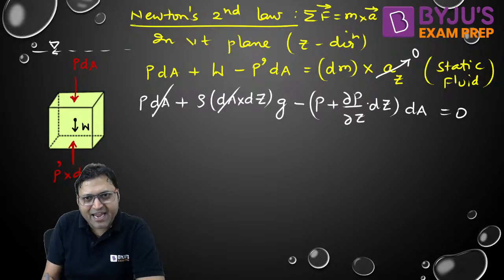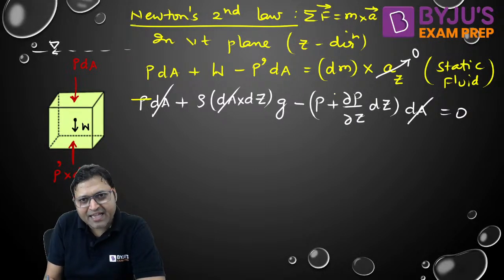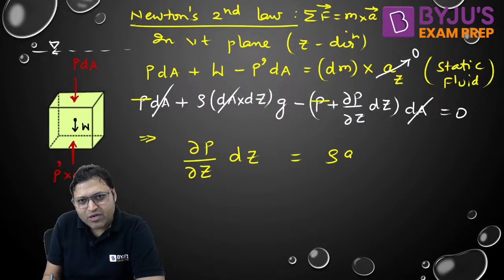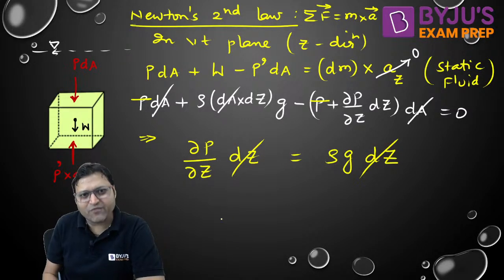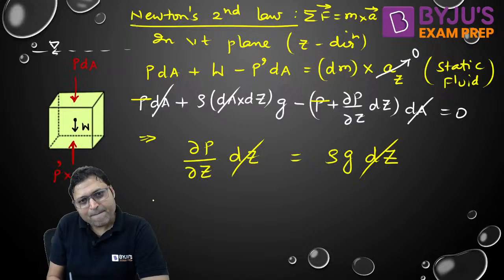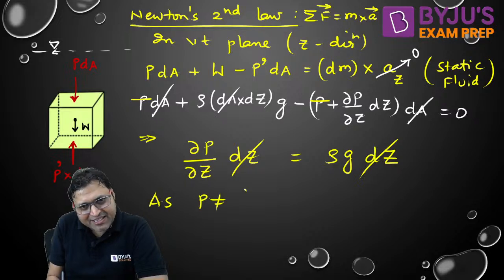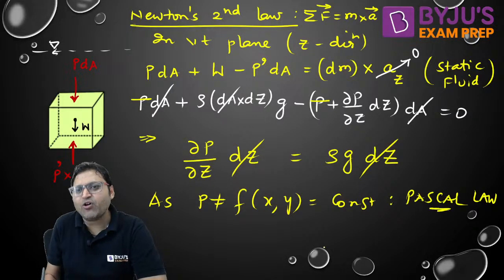So dA is getting cancelled out everywhere, and this P is getting cancelled out with this minus P, and we are left with del P by del Z into dz is equal to rho into G into dz, and dz are also getting cancelled out. So what we are getting is del P by del Z is equal to rho G. Are you getting it? And as the pressure is not a function of x and y, pressure is constant in a horizontal plane, that is Pascal law.